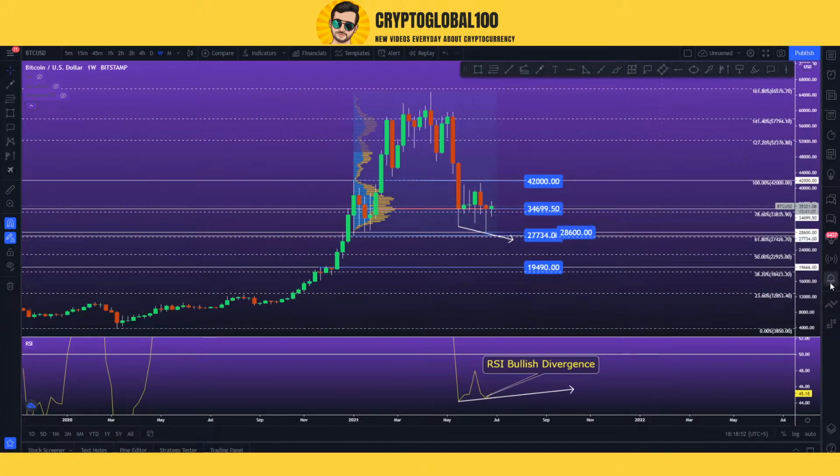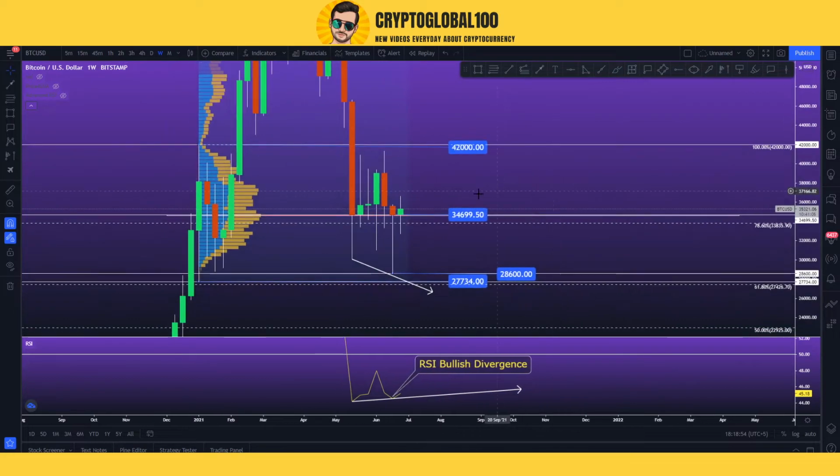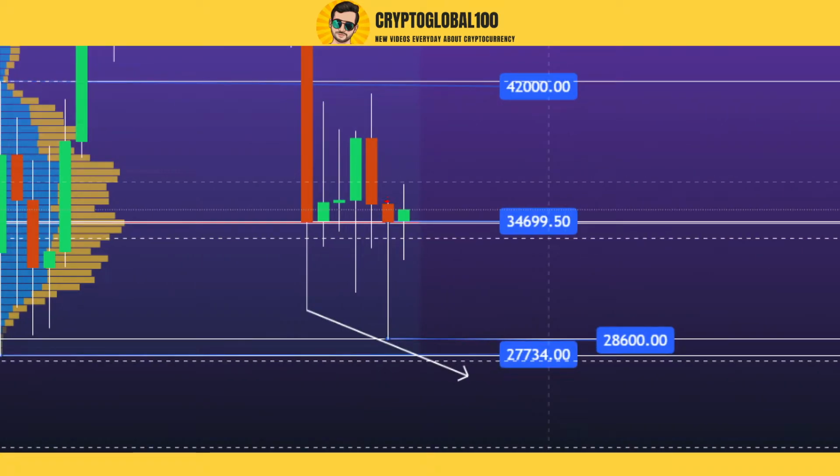Another thing, let me show you as well. You see here, this is the swing low candle. Just keep an eye on the swing low candle.